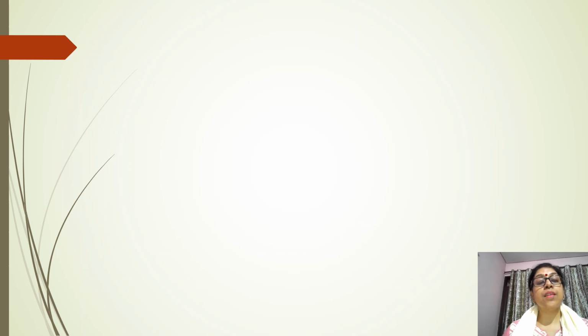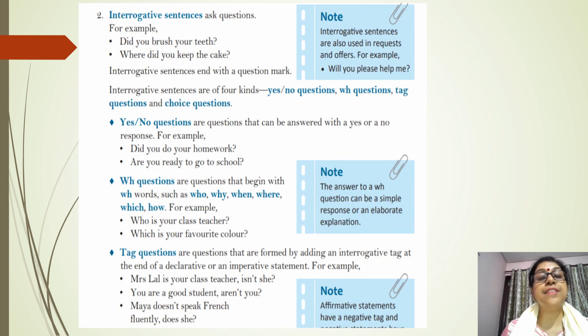And then we have interrogative sentences. Children, in class 6, interrogative sentences are given in detail. Okay. So interrogative sentences ask questions like, did you brush your teeth? Where did you keep the cake? Interrogative sentences end with a question mark. Interrogative sentences are of 4 kinds. Here it is given in your book.